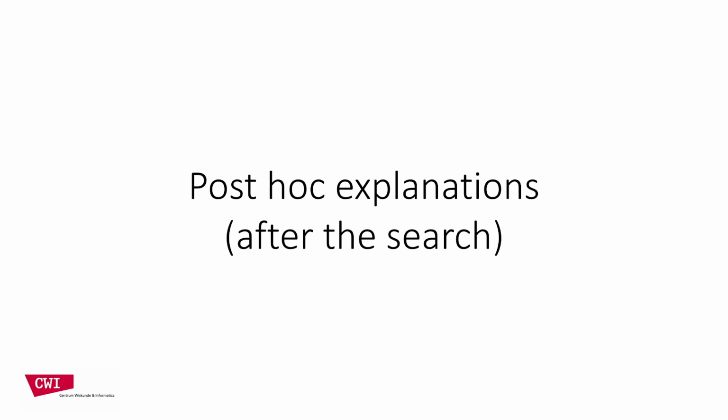And now I'm finally getting to the actual explanation techniques. There are 6 of them in total, in 2 groups. 3 techniques can be used to explain a search after it has already happened and is a done deal. Even though they can be interactive, they will not change the search outcome anymore. And 3 techniques enable the user to give feedback to the search algorithm, making some progress towards the idea of explanations as a two-way street, as a collaborative effort between AI and user that we're describing in more detail in our vision paper. We start with the first group that we call post hoc explanations.